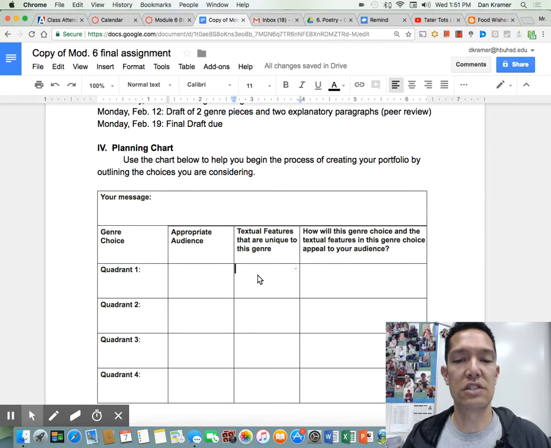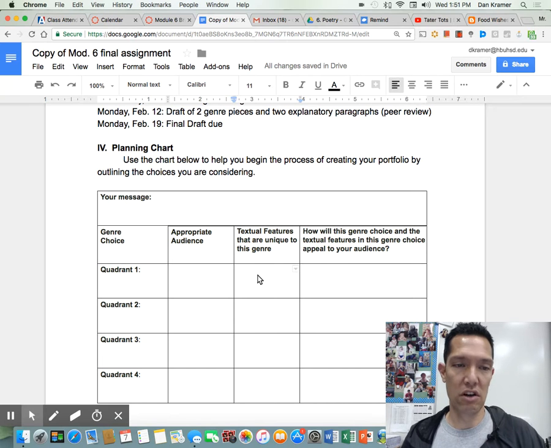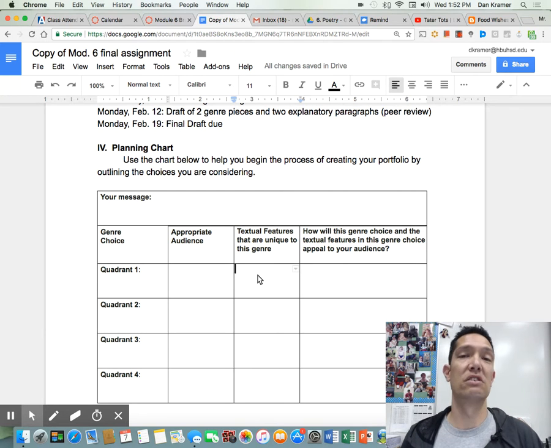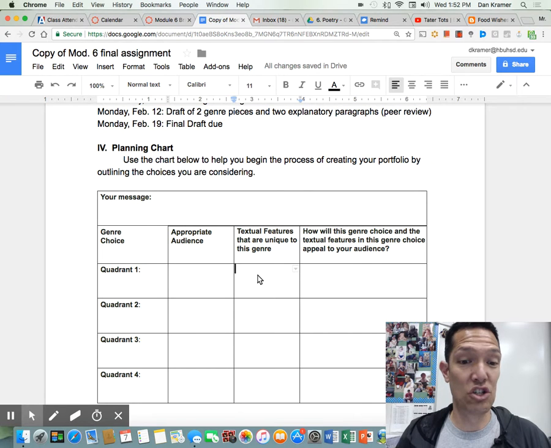And then as far as textual features that are unique to the genre, just think about the genre choice you made and what makes it that genre. Is it that you're going to use particular types of words? So if your audience is little kids, you're going to use very simplistic language. If you're writing a text, you're going to use abbreviated language. If it's a poem, you might have a rhythm to it. So what do you have to do to make it that genre, and what do you have to do to try to reach that audience?